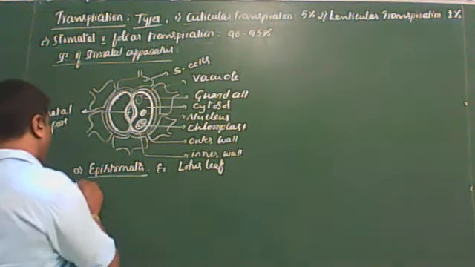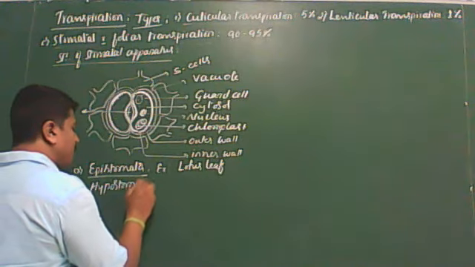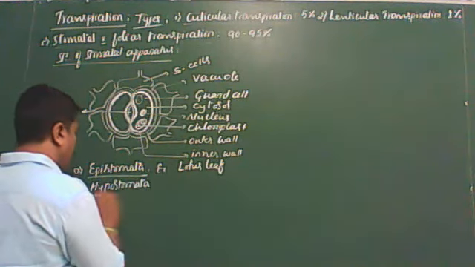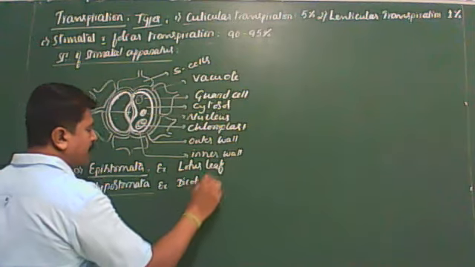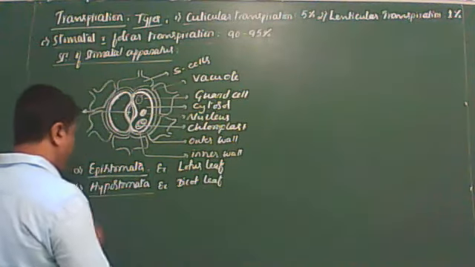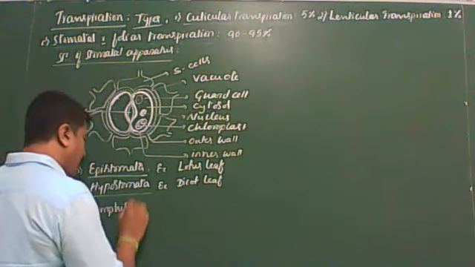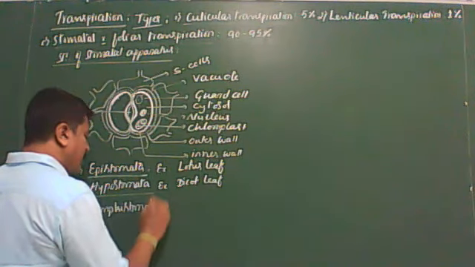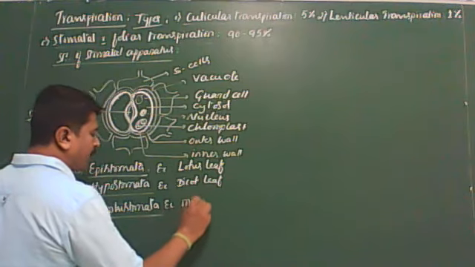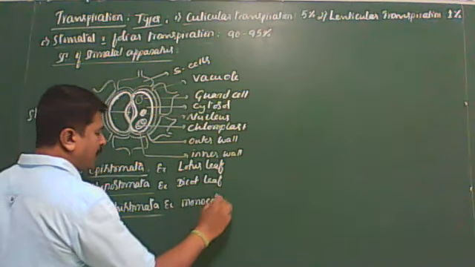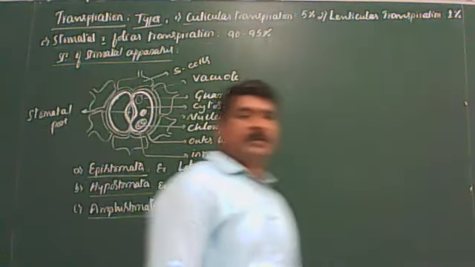Example, lotus leaf. Then hypostomata. These stomata are present only in the lower epidermis of the leaves. Example, dicot leaf. Then amphistomata. These stomata are present in both upper and lower epidermis. Example, monocot leaf. So these are the three types of stomata based on distribution.